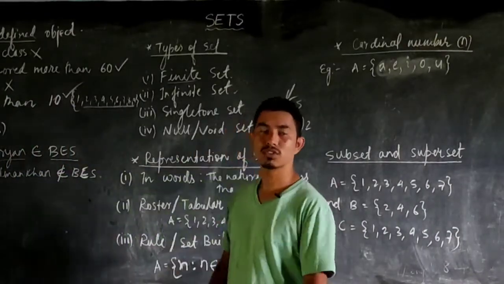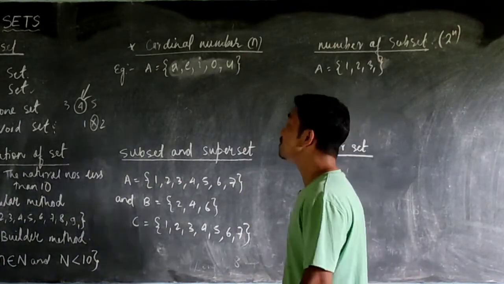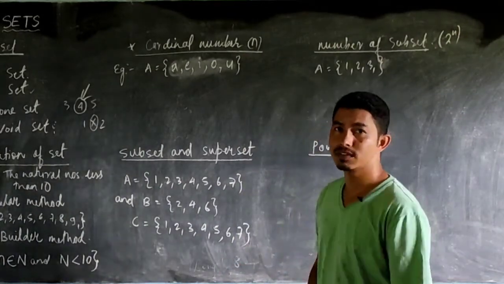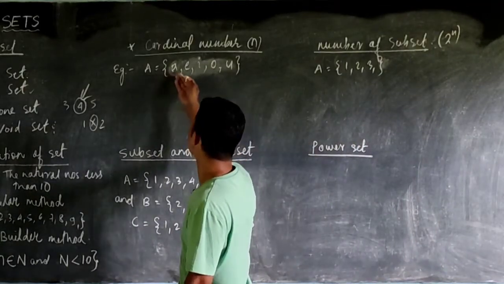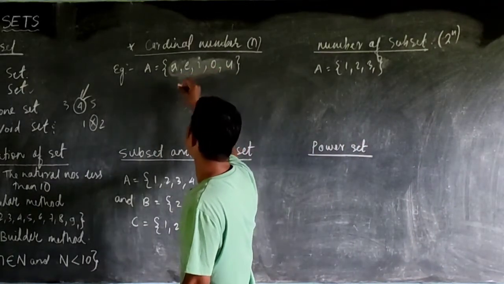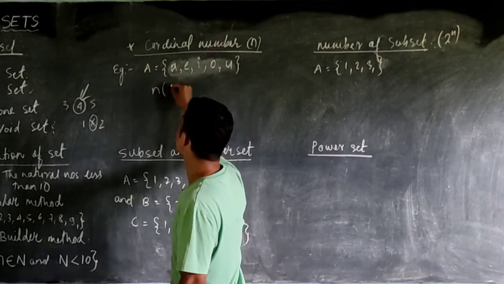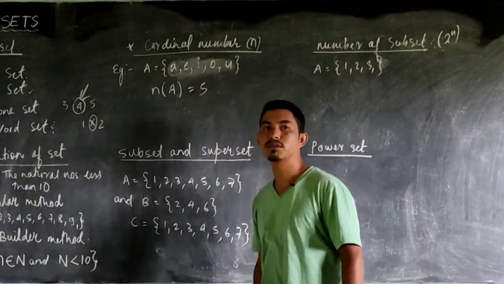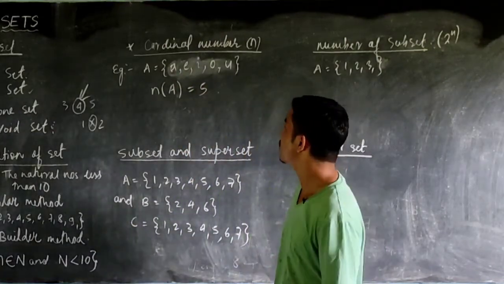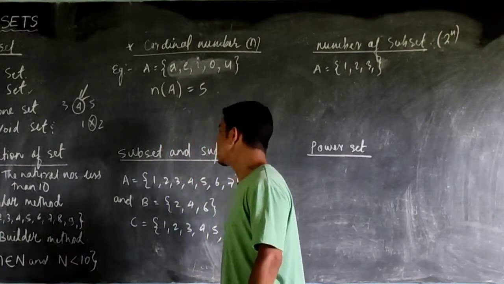So now coming to the next topic, cardinal number. So what does the cardinal number mean? The number of elements in a given set is said to be the cardinal number. For example, I have taken the set A is equal to vowels A, E, I, O, U. So how many elements? 1, 2, 3, 4, 5. So I write the cardinal number of A is equal to 5. So cardinal number simply means the number of elements in the given set.